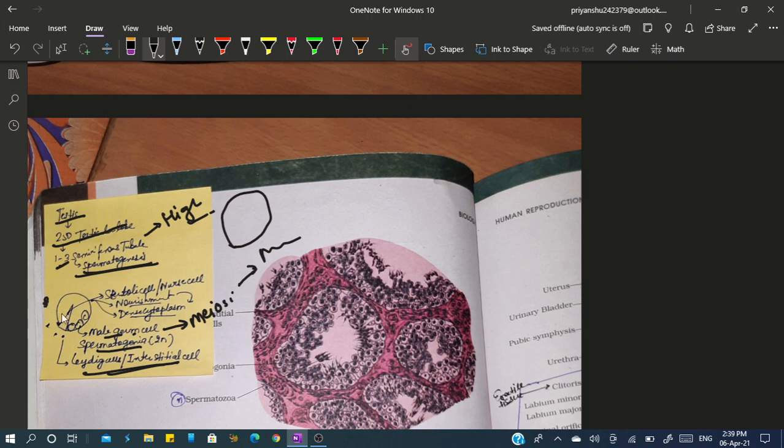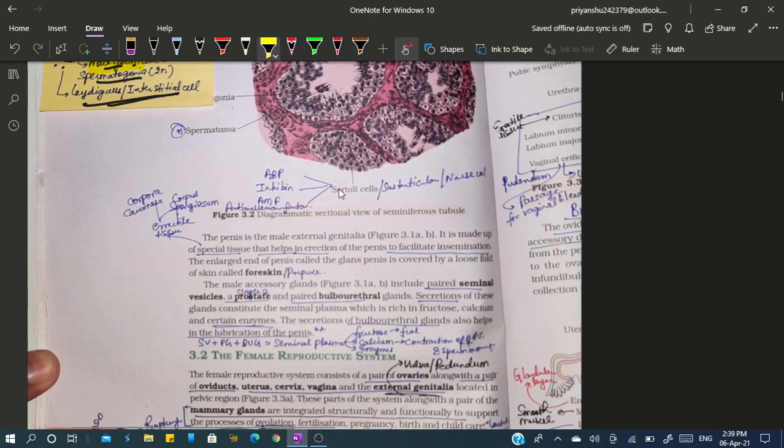And inside the seminiferous tubule there is another cell called Sertoli cell, sustentacular cell, nurse cell, which has dense cytoplasm, and those cells that have dense cytoplasm are generally secretory in nature and the function is nourishment of the male germ cell, spermatogonia. Now the Sertoli cell is responsible for releasing three things.